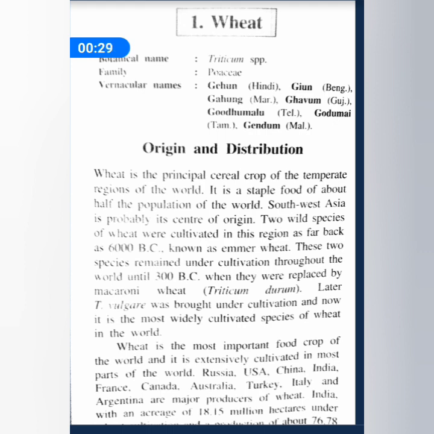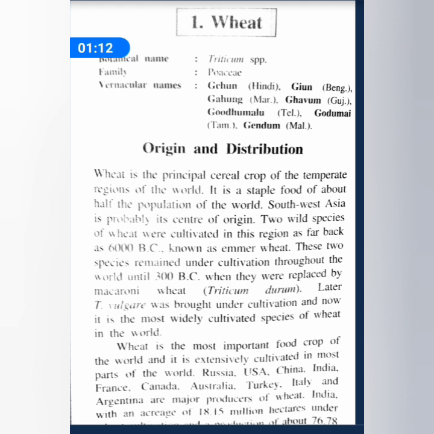It has different vernacular names, as you can see here: gehun in Hindi, gayan in Bengali, gahung in Marathi, and so on. So these are the different vernacular names of wheat in India. Coming to the origin and distribution, wheat is the principal cereal crop of the temperate regions of the world. It is a staple food of about half the population of the world, so it is very important, next to rice.